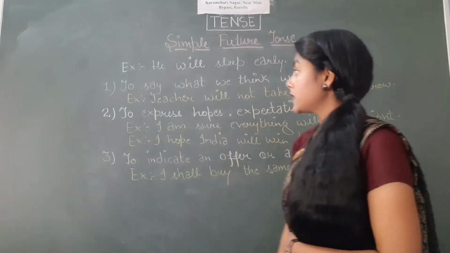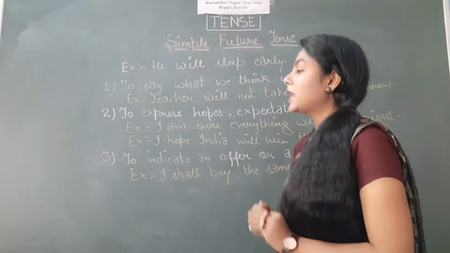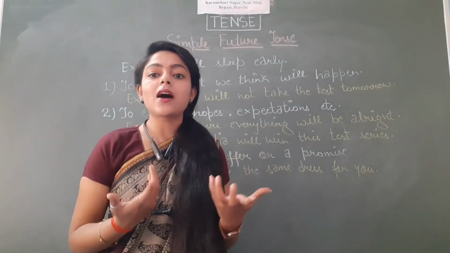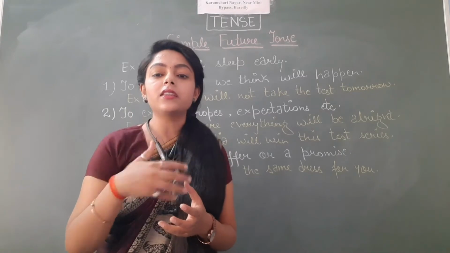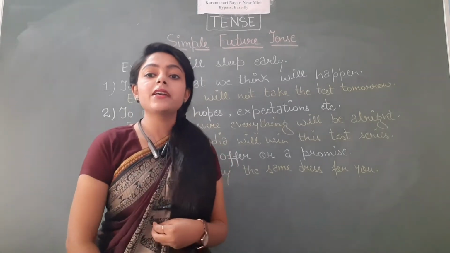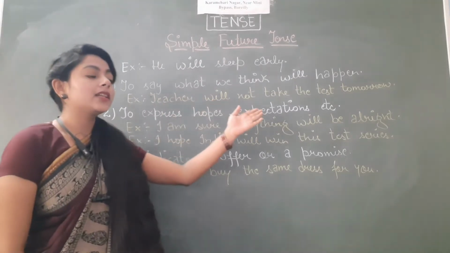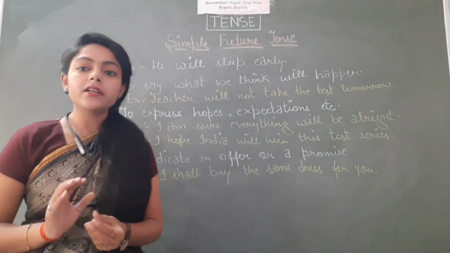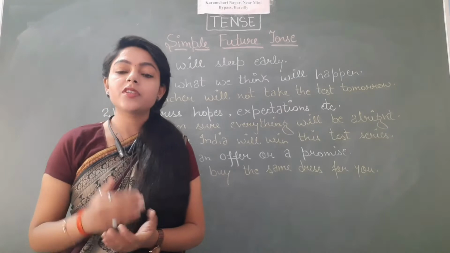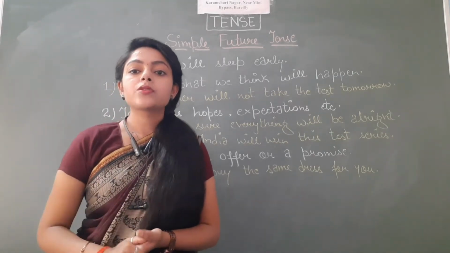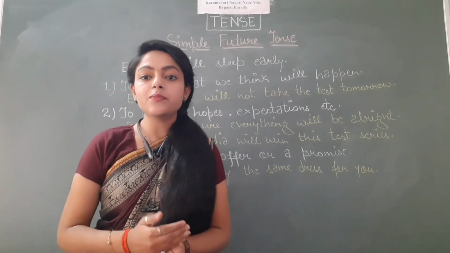The first case is to say what we think will happen. Students, this is not sure, but this is just our assumption that we are thinking that this thing could happen. In that case, we will be using simple future tense. For example, teacher will not take the test tomorrow. There is no certainty about this statement, but we are just thinking that this thing will happen. So in that case, we will be using simple future tense.